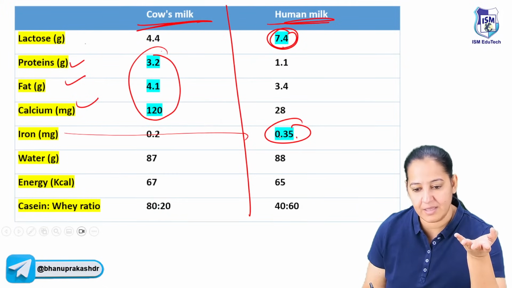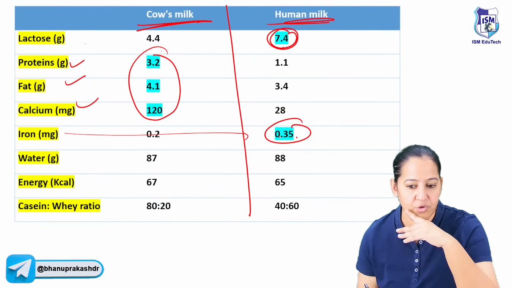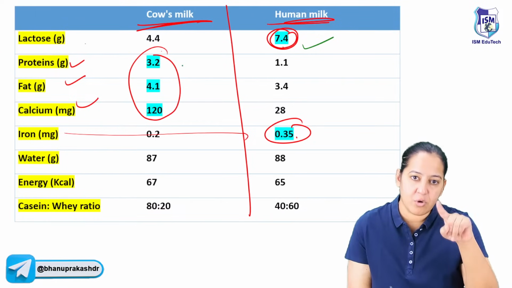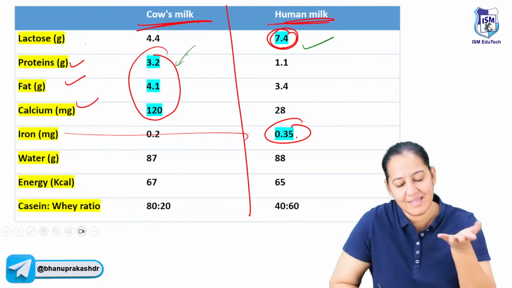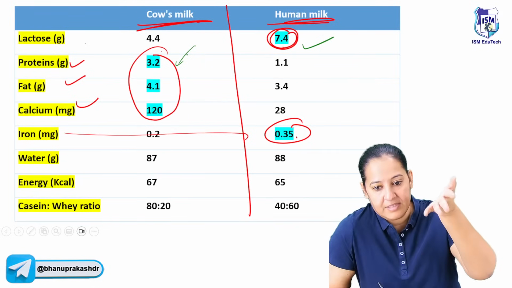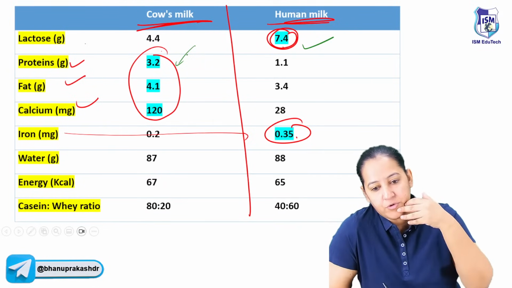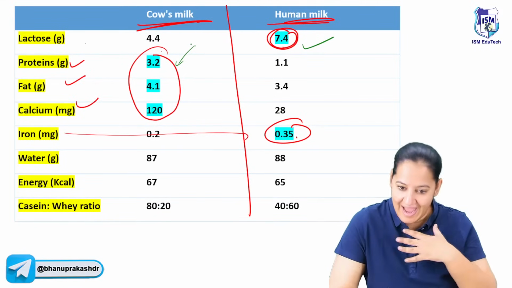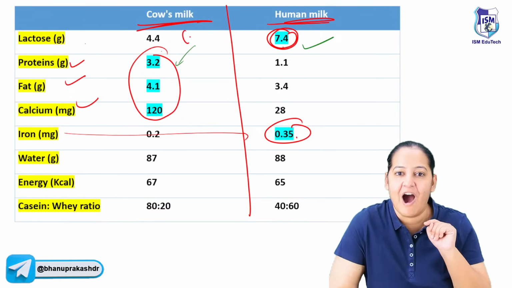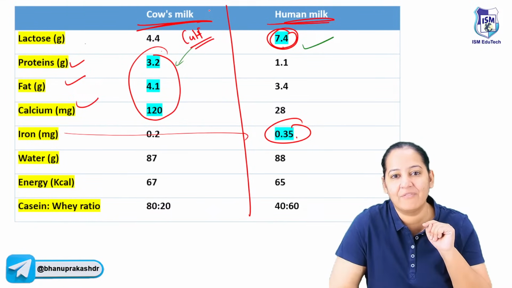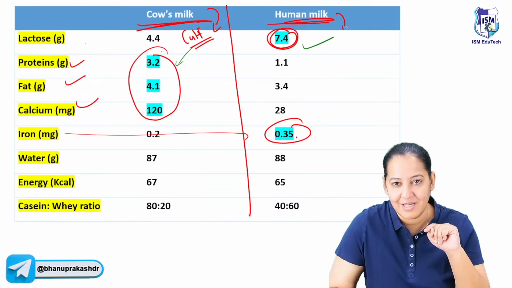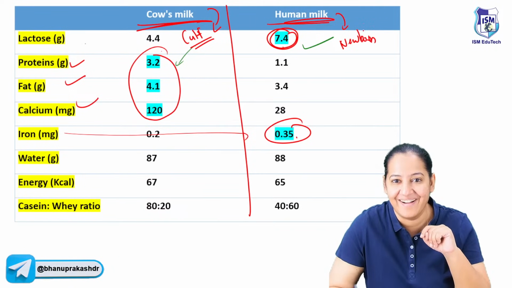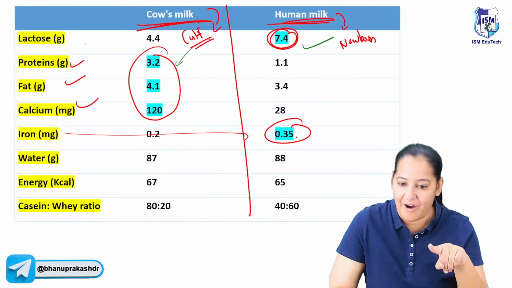So you are saying, ma'am, you said that mother's milk is more nutritious, but we are seeing that mother's milk contains only lactose more, and the rest of the things are more in cow's milk. So my granny is right, no? Granny is saying that cow's milk is more nutritious. No, no, no. Cow's milk contains everything more, I agree. But actually, cow's milk is for the calf, the baby of the cow, and mother's milk is for the baby of the human. Mother's milk is for the human newborn. So God has given cow's milk for the calf.